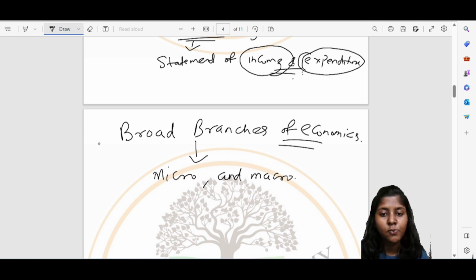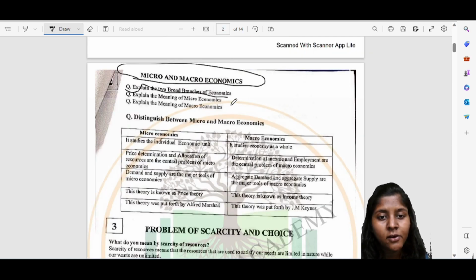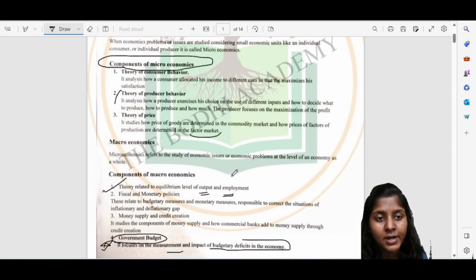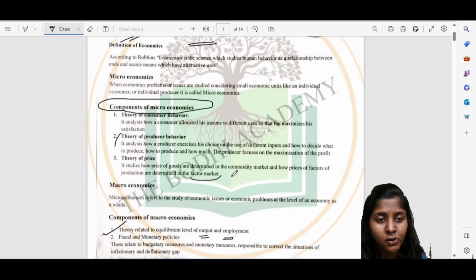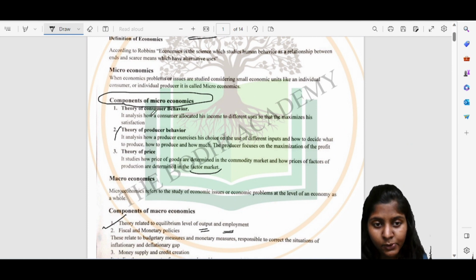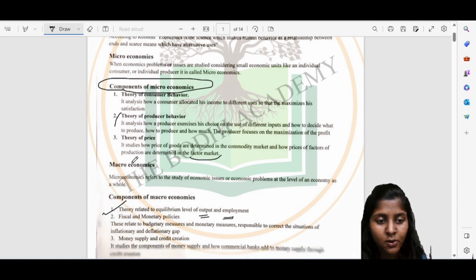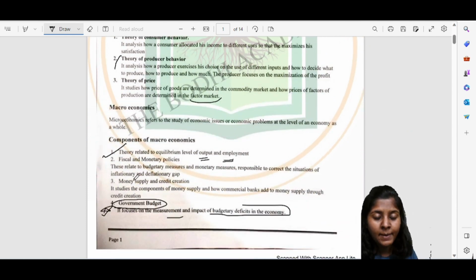Second one is the meaning of microeconomics, and the third question is to explain the meaning of macroeconomics. Whenever you are explaining the meaning of microeconomics, also explain the components of microeconomics with that. The same goes for macroeconomics.